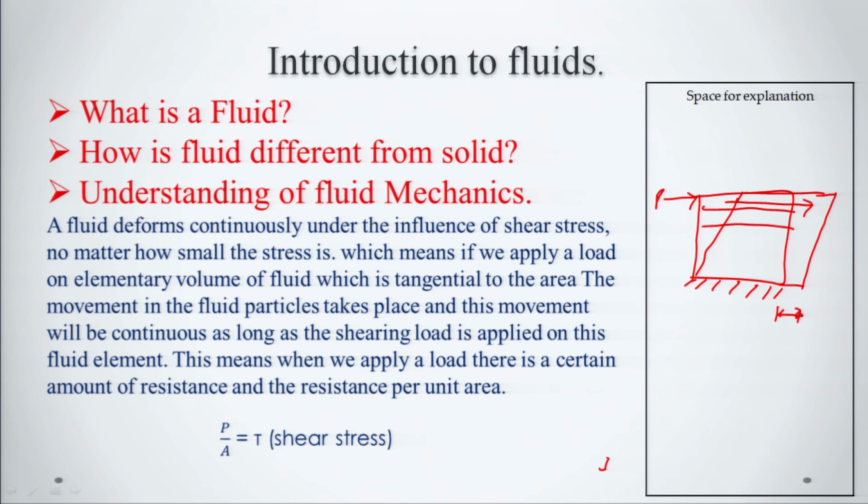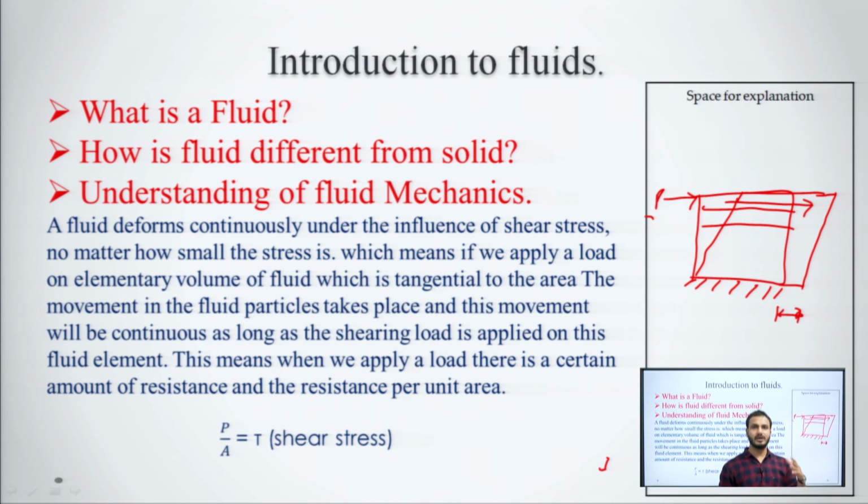When we apply the load, this shear stress, a certain amount of resistance is created, and the resistance per unit area can be termed as shear stress.